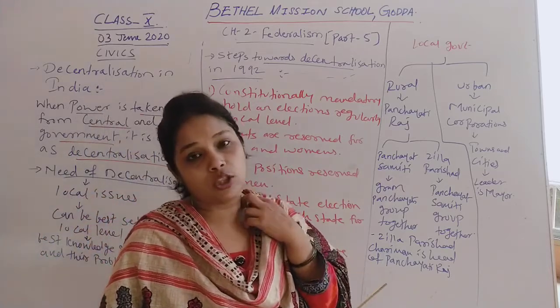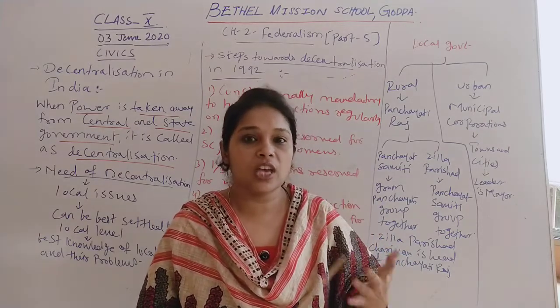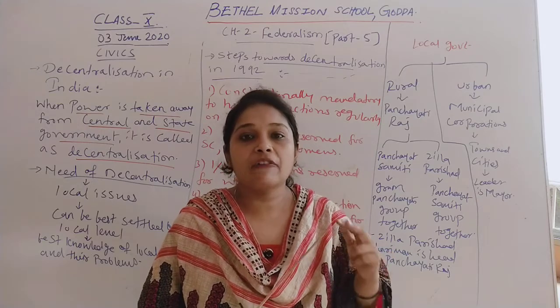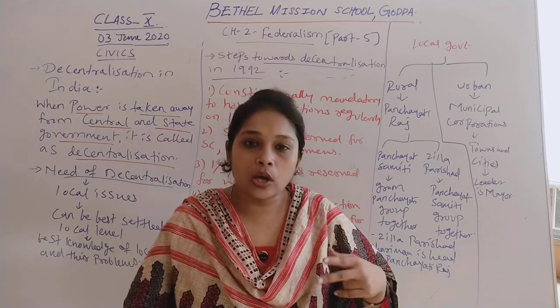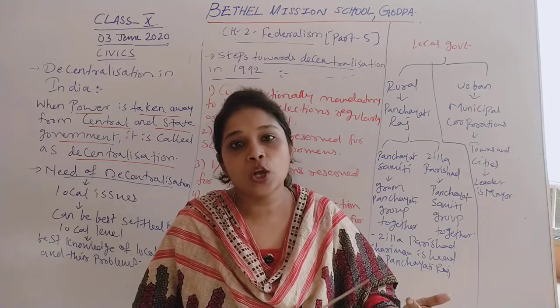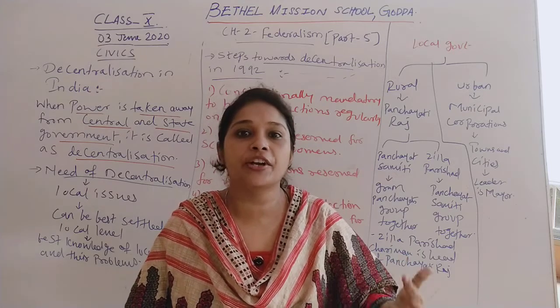See, when we are talking about the general elections or state elections, we have a general election once after every 5 years. But for the local government, we have elections at the local level after every 2 years.